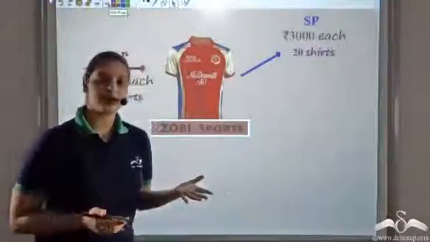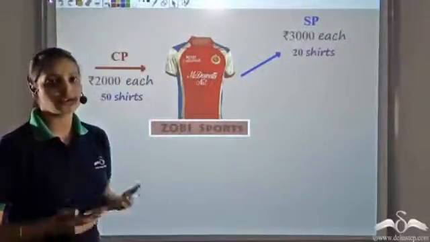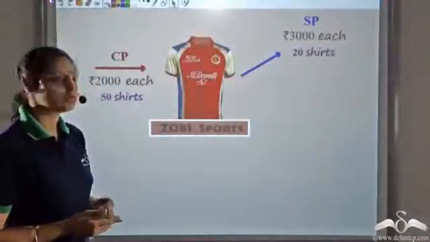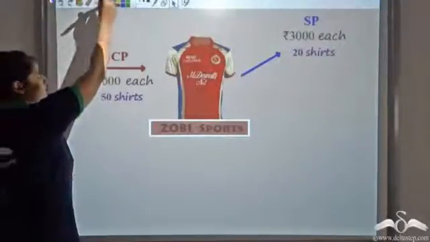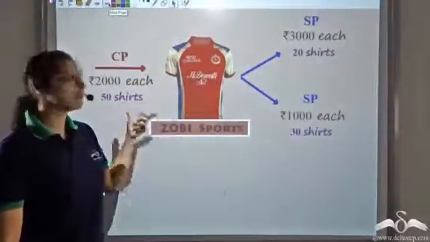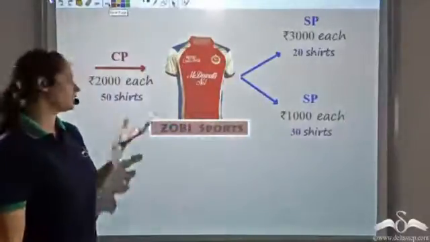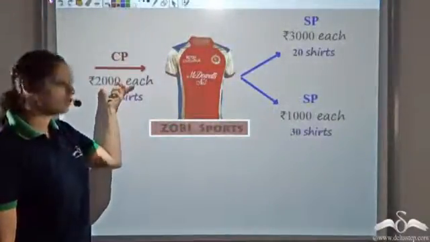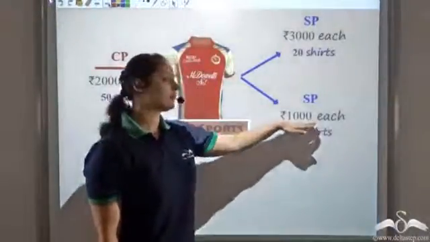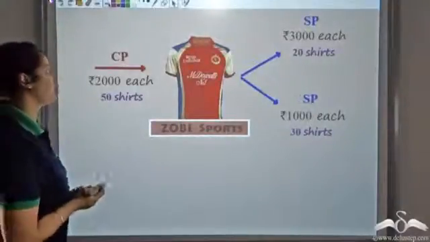But after some time, this team loses 5 consecutive matches and could not make it to the semi-finals. So the remaining t-shirts had to be sold at a loss of 1000 rupees. The remaining t-shirts, that is 30 t-shirts, because there were 50, 20 at a profit of 1000 and the remaining 30 at a loss of 1000. So he had bought them for 2000 per t-shirt and he sold 30 t-shirts at the price of 1000 each. This is how he sold the 50 t-shirts.